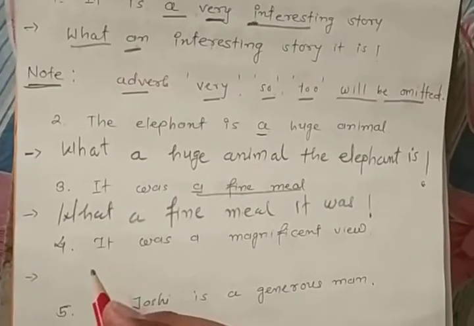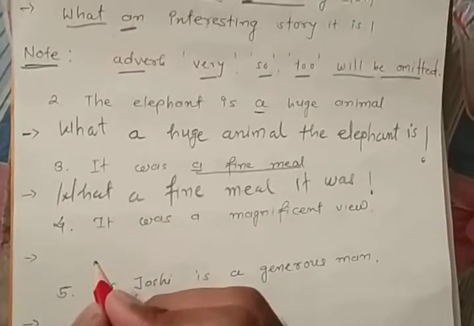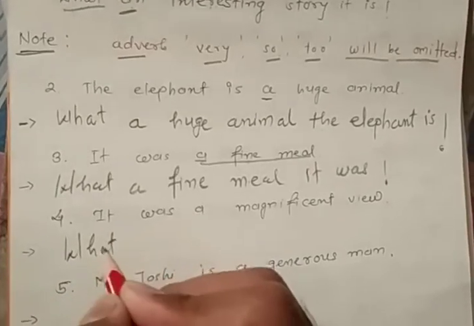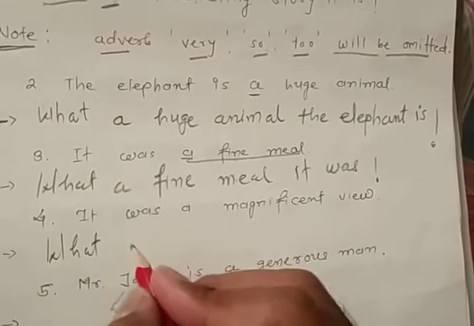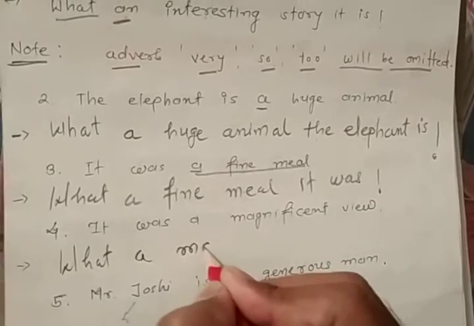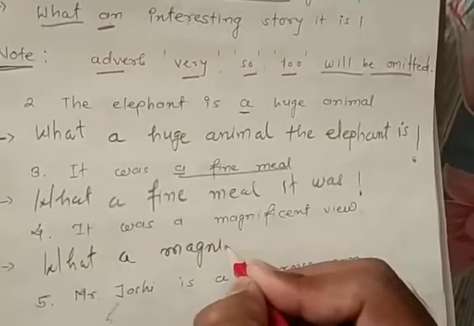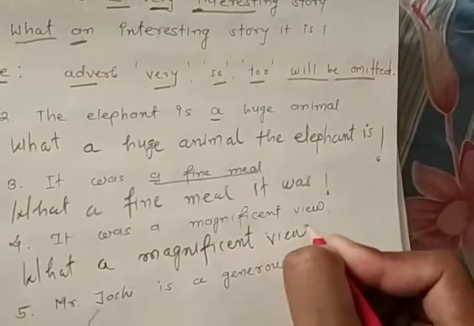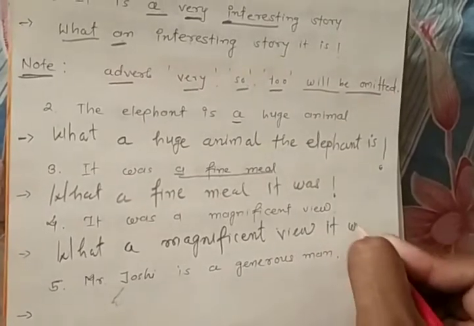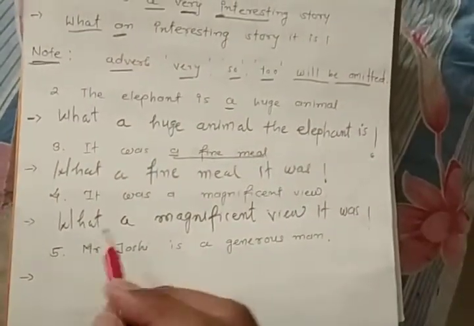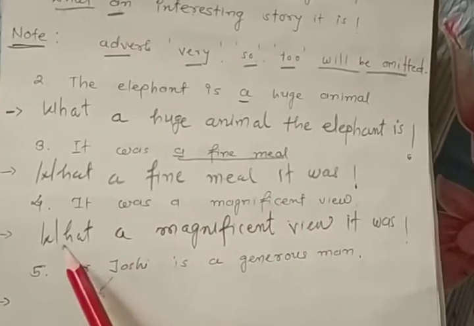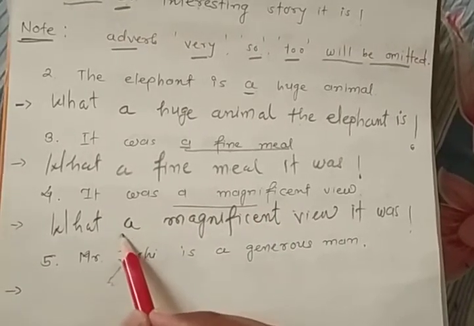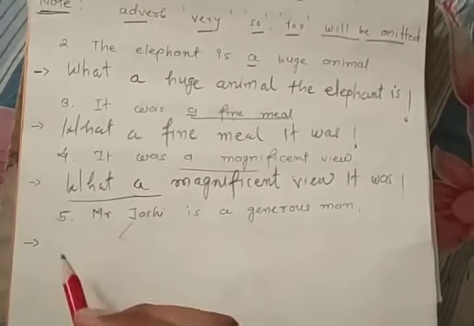Next, it was a magnificent view. So now again: what a magnificent view it was. We need to put the sentence pattern: it was a magnificent view. So the answer: what a magnificent view it was. Can you see a magnificent view? So yes, what.